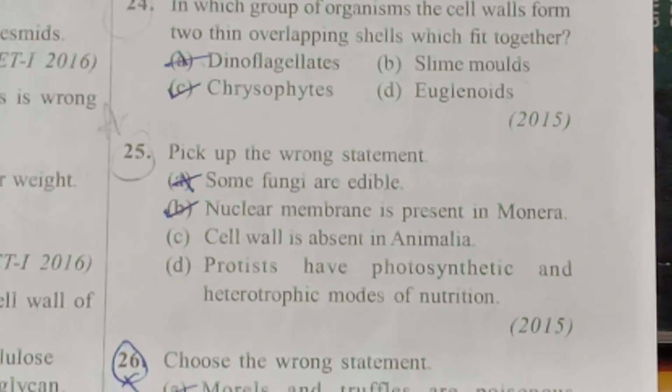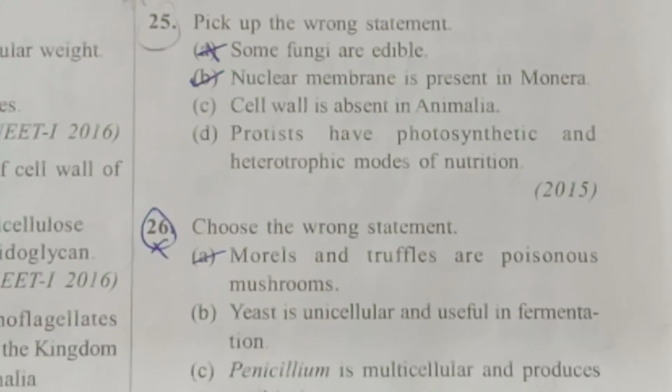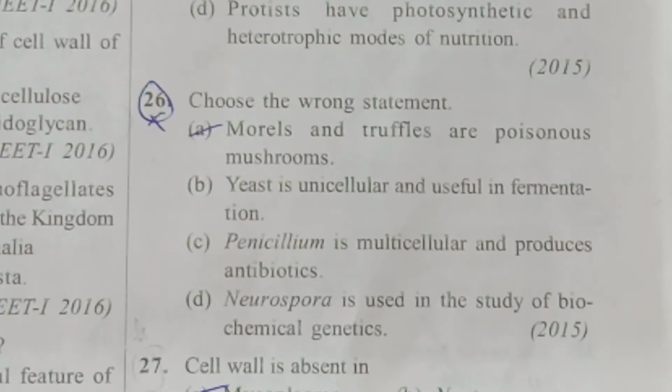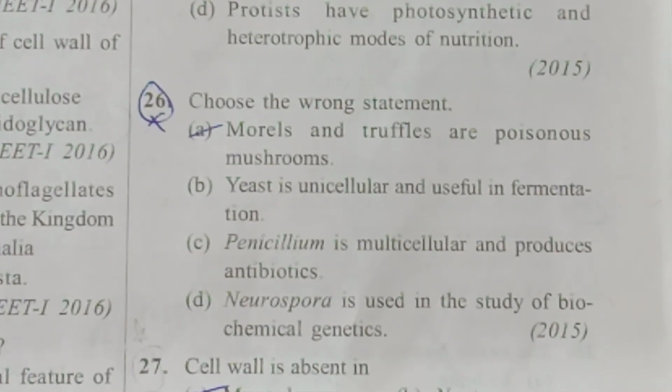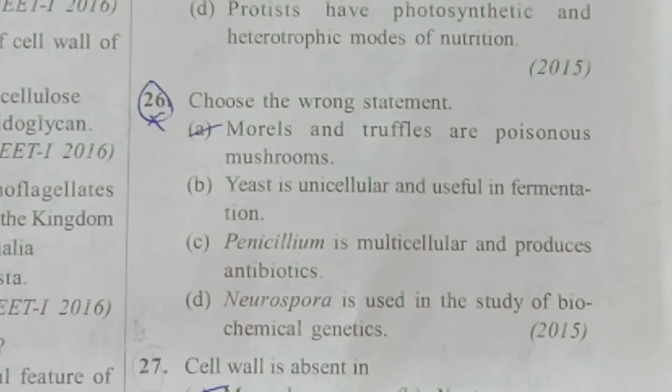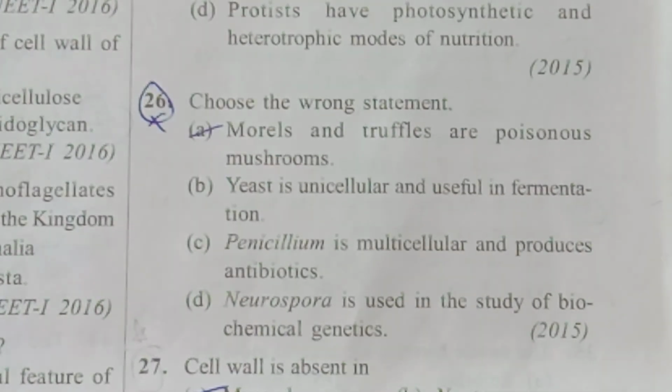Next, 26th question. Choose the wrong statement. Morels and truffles are poisonous mushrooms. That is the wrong one because they are edible. Remaining, let us see. Yeast is unicellular, useful in fermentation. That is correct. Penicillium is multicellular and produces antibiotics. That is also correct. Neurospora is used in biochemical and genetic studies. So, all the other three are correct and the first one is wrong.